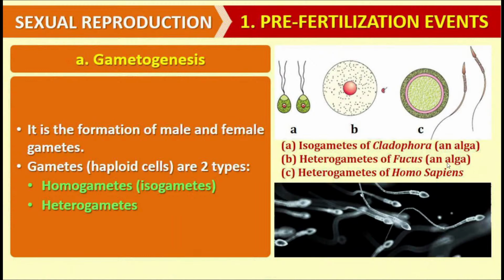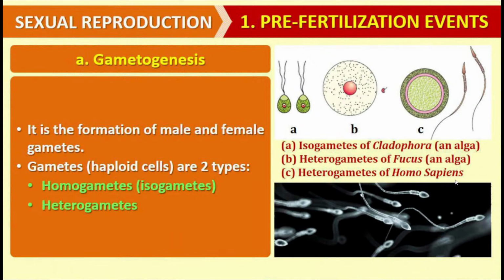And in case of the alga called Fucus, which is one of the categories of brown algae, heterogametes are formed. That is, the gametes are of different morphology and of different functionality. That is, gametes vary in their shape, size, as well as function.